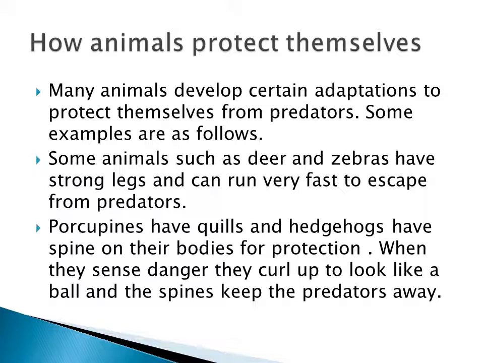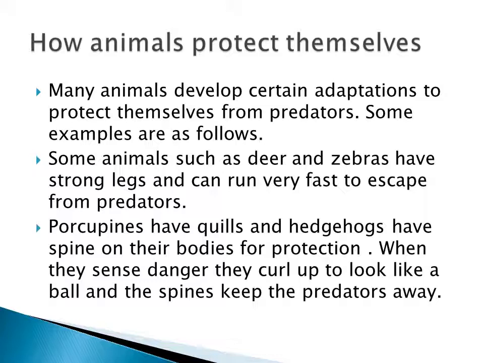Both are herbivore animals; they eat only plant food. But the tiger and the lion will eat these animals. So how do they escape? They have strong legs and can run very fast to escape from the predators.